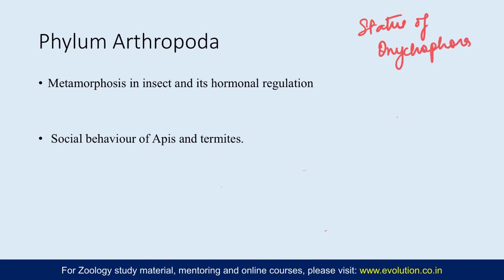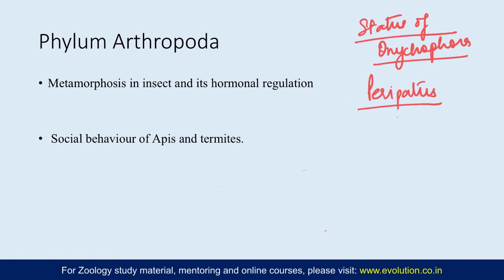Why? Because this is the part which is mentioned in the starting of the invertebrate syllabus, but this is something you need to cover here, because Onychophora is represented by a specimen known as Peripatus, and this was earlier classified within Arthropoda as a subphylum, and it was also placed in annelids, but now Onychophora has got the status of a phylum. It's a minor phylum, and it is considered a connecting link between Annelida and Arthropoda.